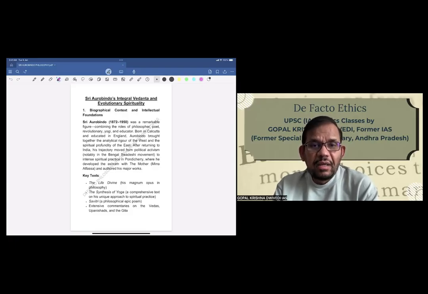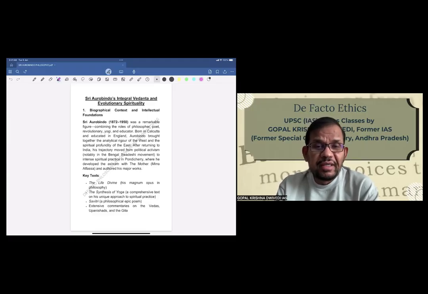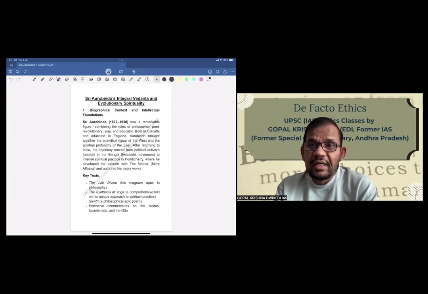He was highly educated in England, then returned to India, participated in the freedom struggle, and finally moved to spirituality from political activism. That is basically the early life of Sri Aurobindo.